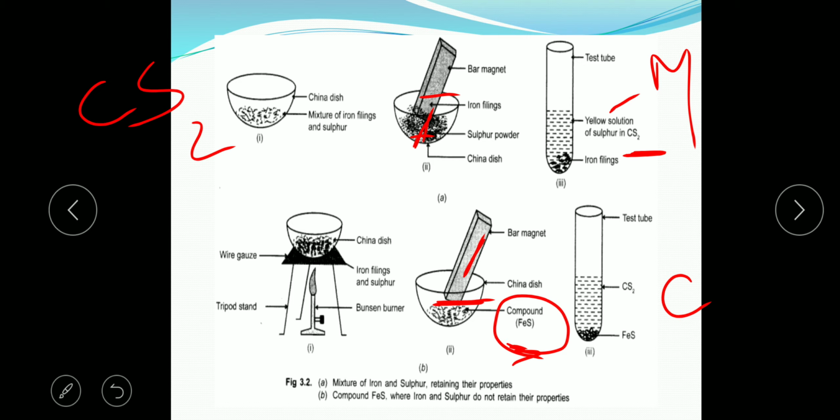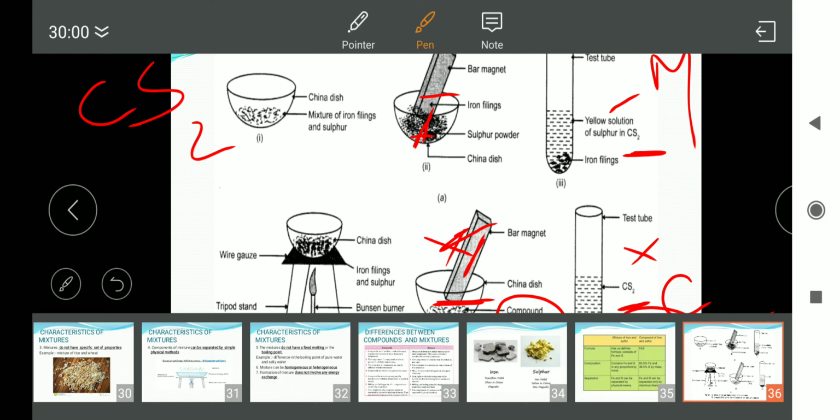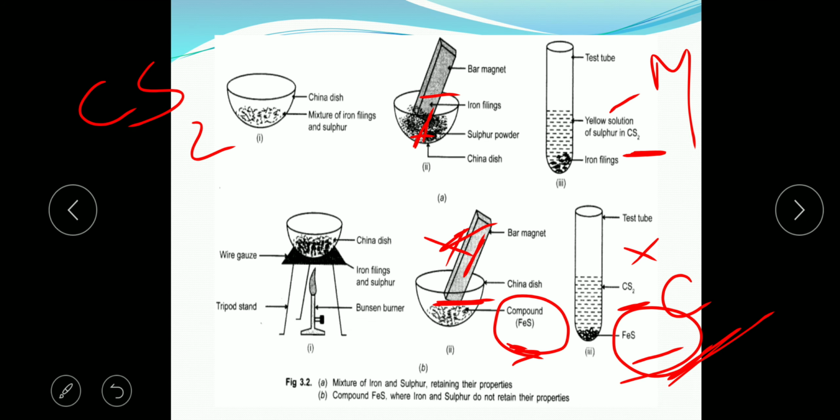Now here, when the compound is added to a test tube containing carbon disulfide, it will get deposited as a black mass. It shows that iron sulfide has a new set of properties which is entirely different from the properties of its constituents. Iron is not able to retain its property with the bar magnet, and sulfur is also not able to retain its property, as it is not giving the yellow solution. So this is how we can prove the difference between compounds and mixtures.